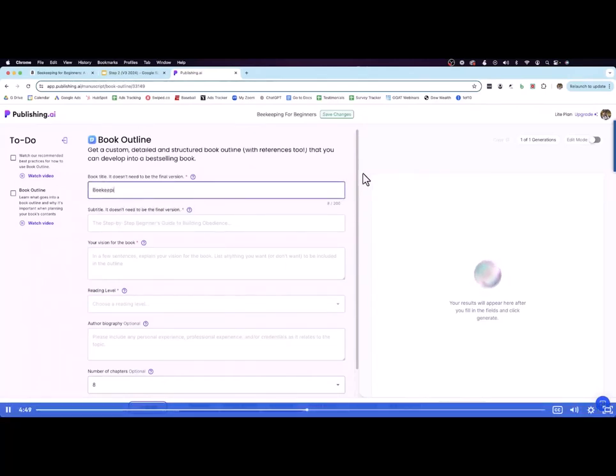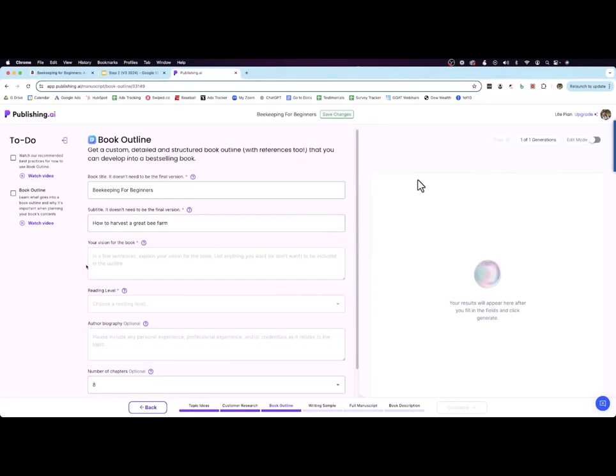A book title, this is something you can edit later, but Beekeeping for Beginners. A subtitle, how to harvest a great bee farm. I don't even know if that's the right thing it's called. But your vision for the book: I want to create the best all-in-one beekeeping book that people will love and want to share with friends and family. So if I was actually creating this book, I would put more thought into that.